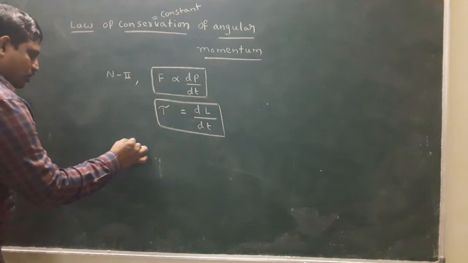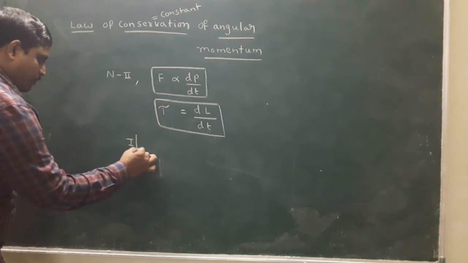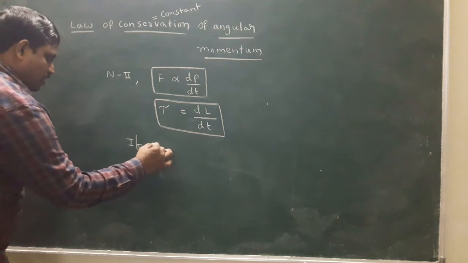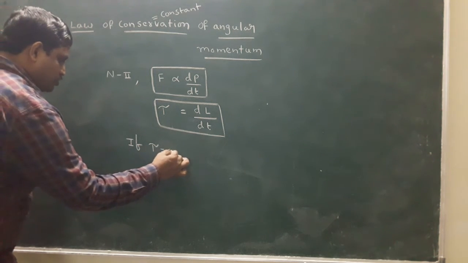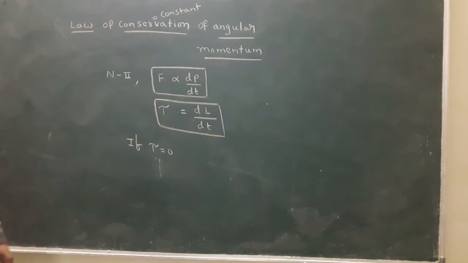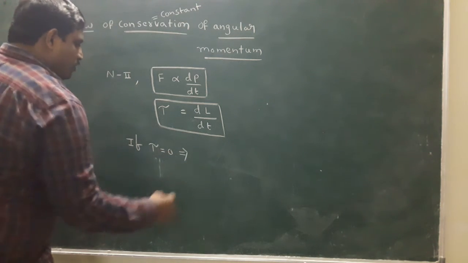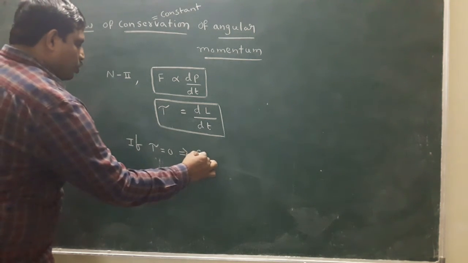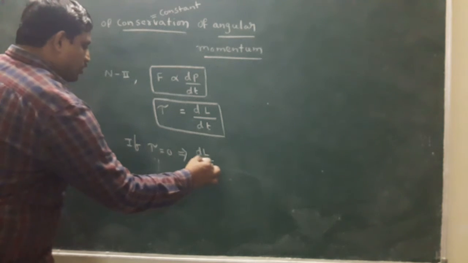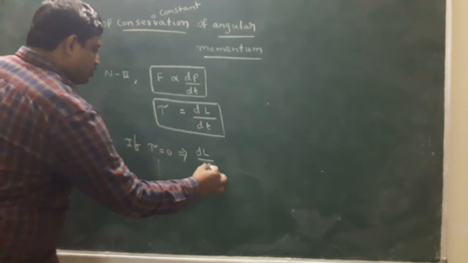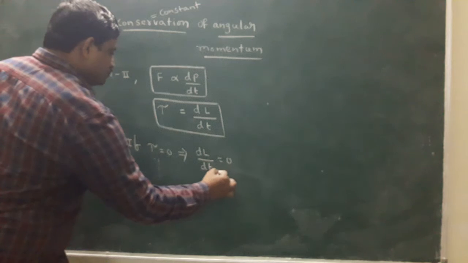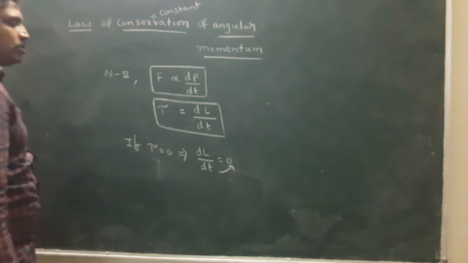Here the condition is, if external torque is 0. Suppose external torque is 0, then tau is 0 and automatically dL by dt is 0. Zero into anything is 0.